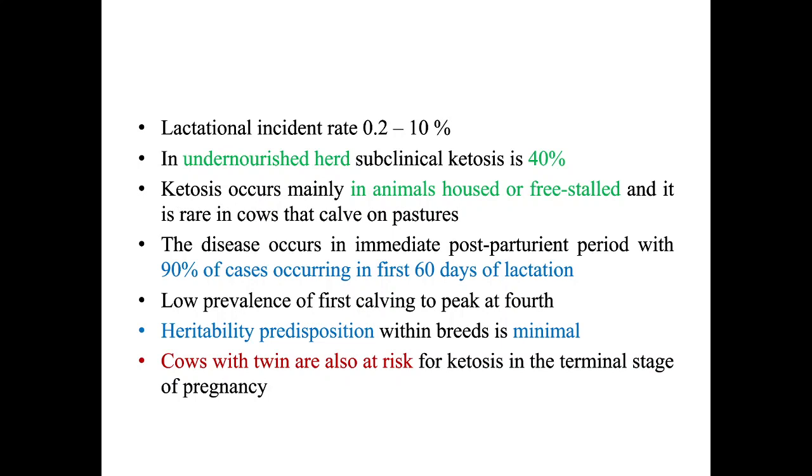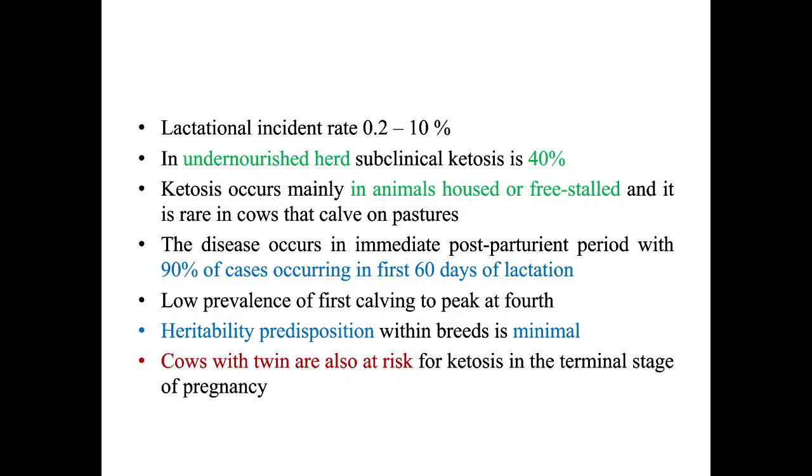When the animal has recently calved, that is the postpartum period. 90% of the cases occur in the first 60 days of lactation. Within 2 months after lactation has started, you may expect that the animal may have ketosis. You may test for ketosis, and take care of it or use a preventive measure, like feeding properly.